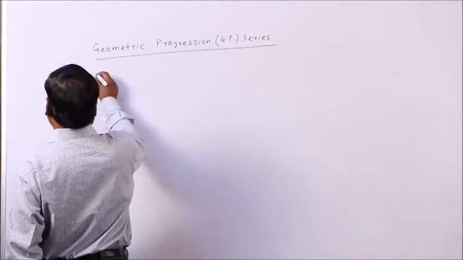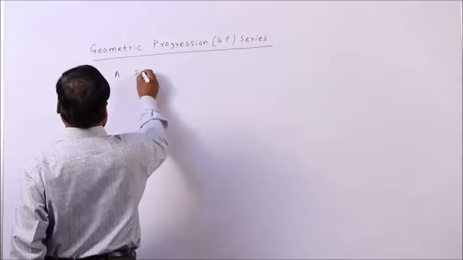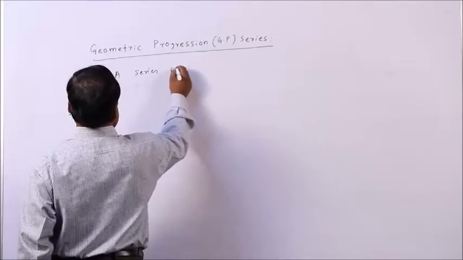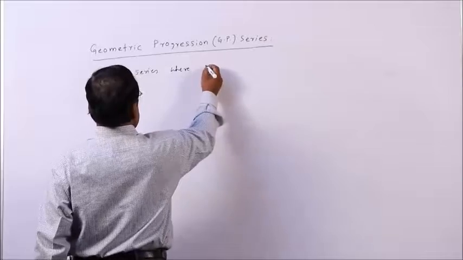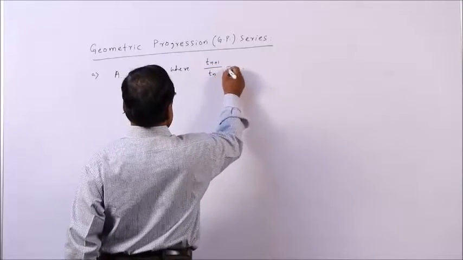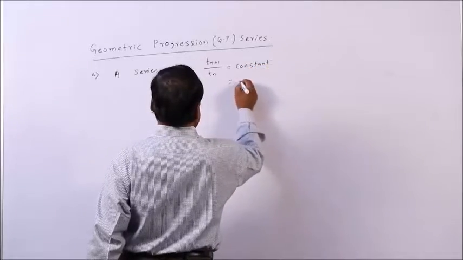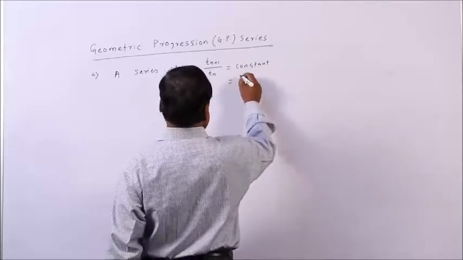So, a series where Tn plus 1 by Tn is equal to a constant, denoted as R.